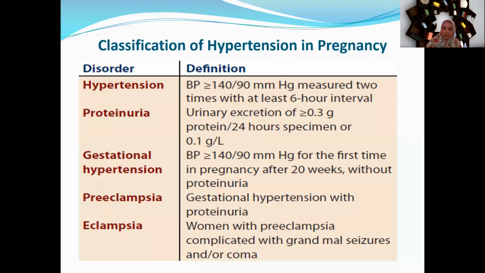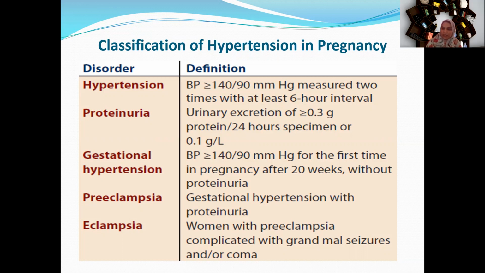So, what do you mean by hypertension? Up to the age of 40 years, that is between 18 to 40 years, whenever the blood pressure is equal to or more than 140 by 90 mm of Hg, measured at least 6 hours apart, then you can label the patient as hypertensive.